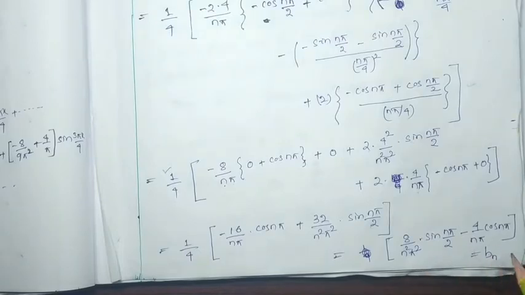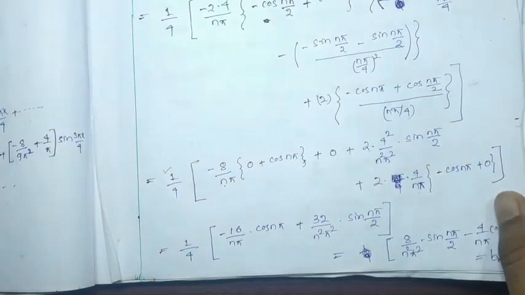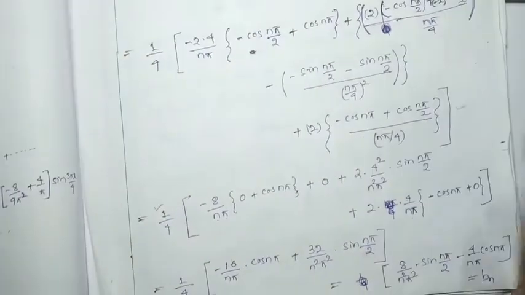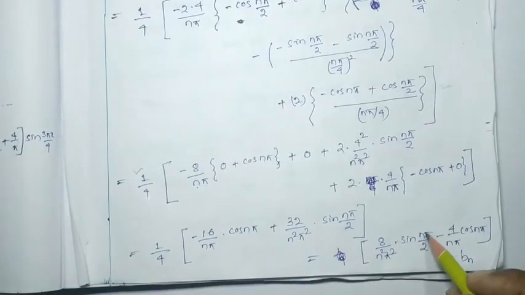Now from this Bn we can find out B1, B2, B3, and we are going to substitute in our Fourier series. So what we found for Bn is 8 by n square pi square sin n pi by 2 minus 4 by n pi cos n pi. Okay.